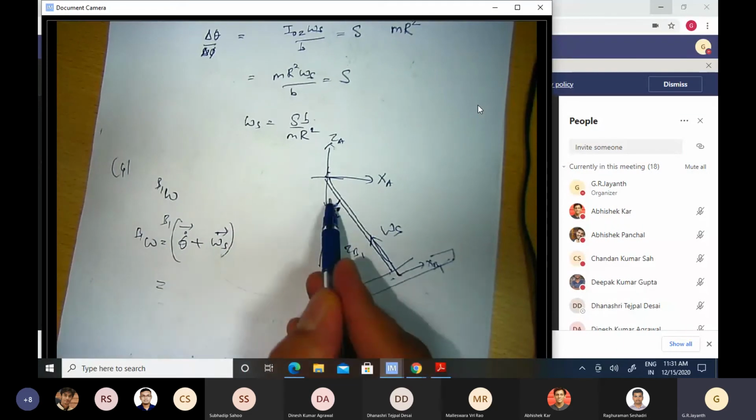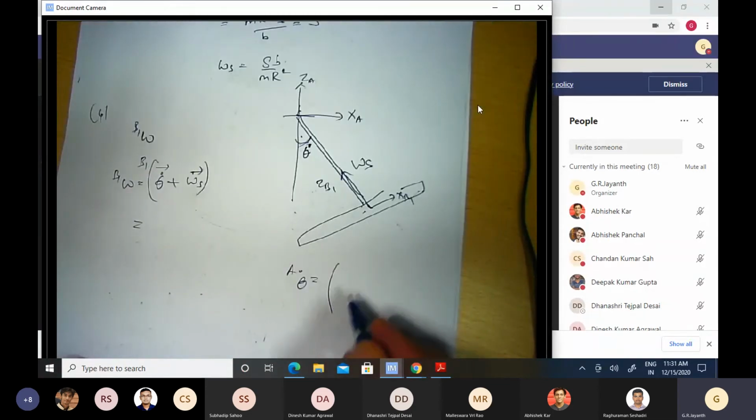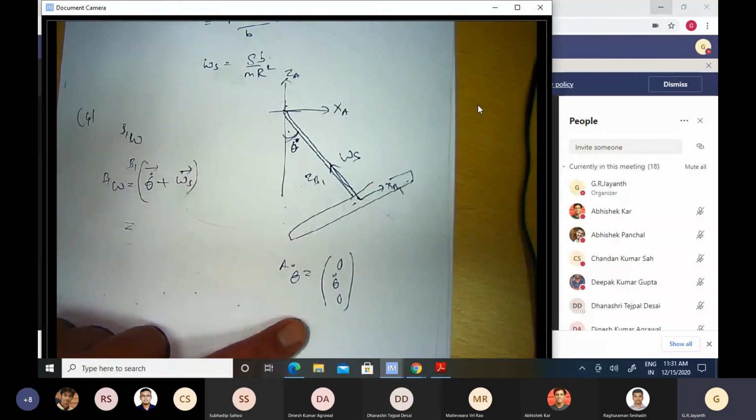Theta dot in the A coordinate system is straightforward. Theta dot in the A coordinate system is simply equal to, it's along the y-axis, right? So 0, theta dot, 0. Okay, so that is the expression for theta dot in the A coordinate system. In the B1 coordinate system, you have to multiply it with a certain rotation matrix.